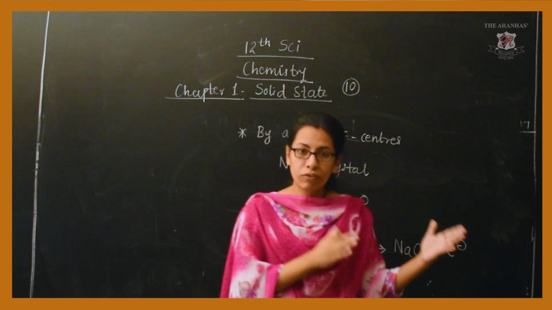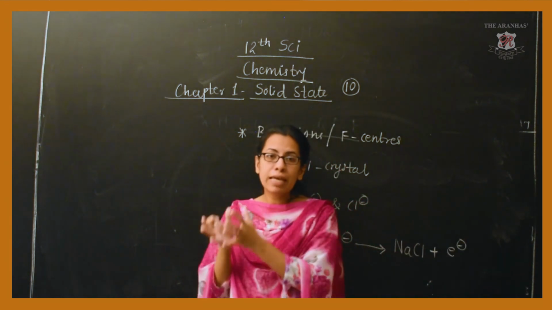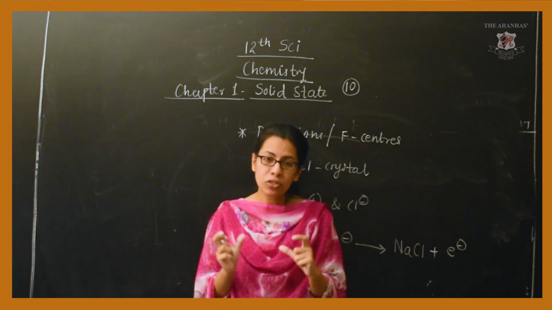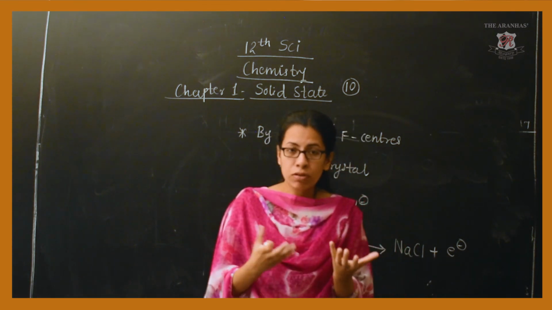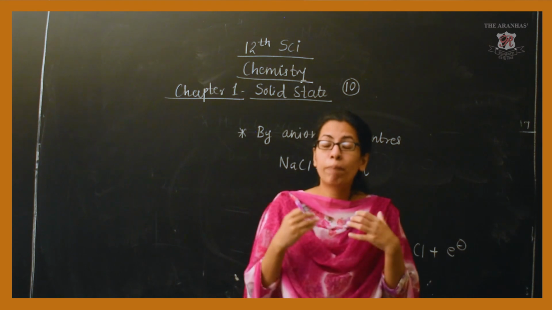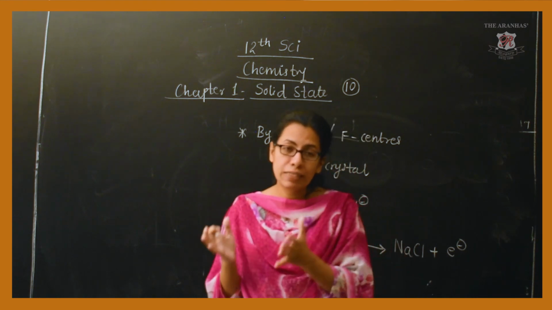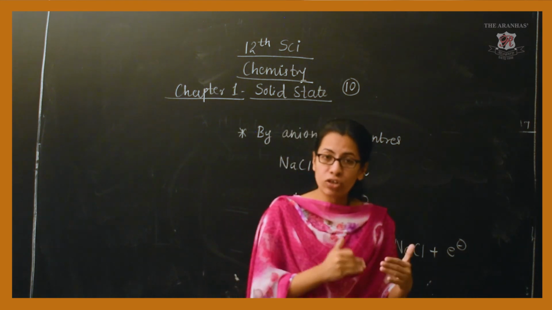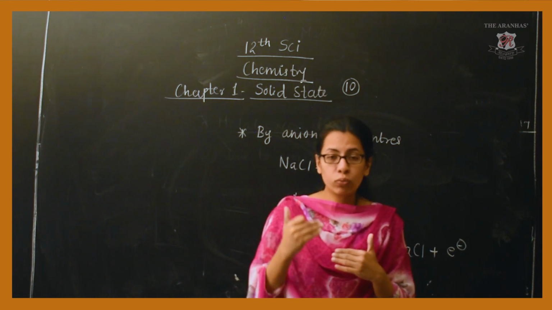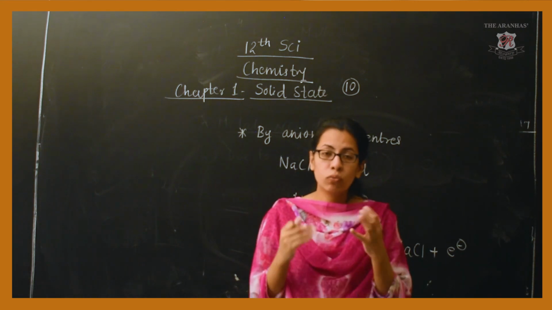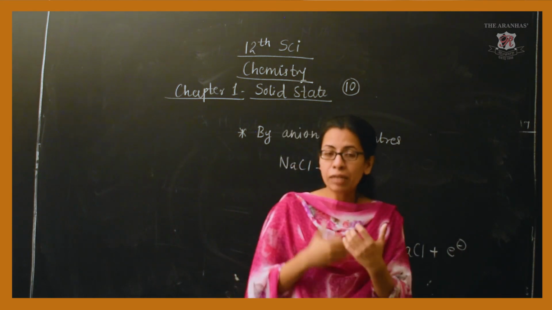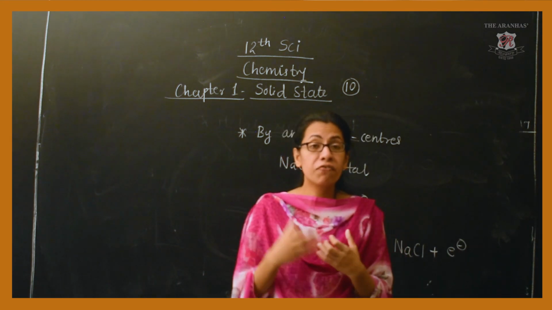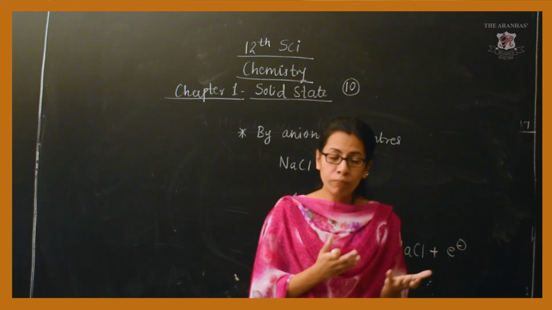After that, we went for the unit cell, that particular concept. Unit cell, we saw different types. We saw what are the parameters for this unit cell, that is the edge length and angle between the different edges. We gave the names as a, b, c. On that particular basis, different unit cells we can form.